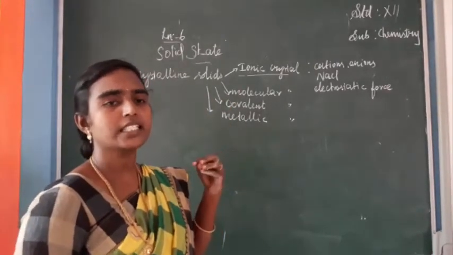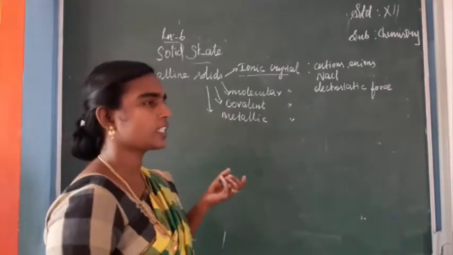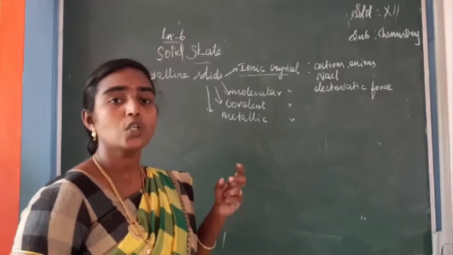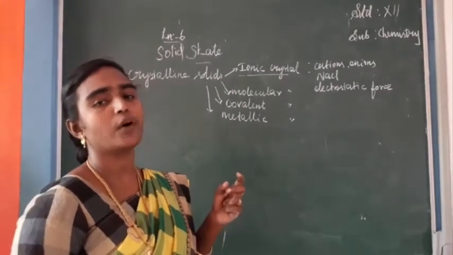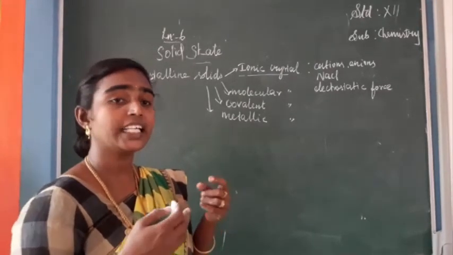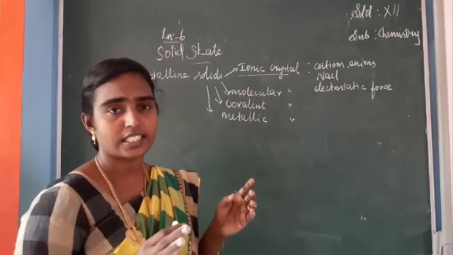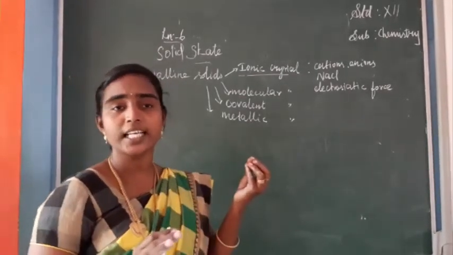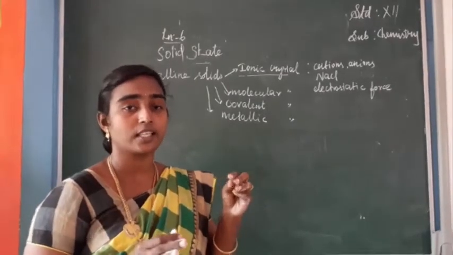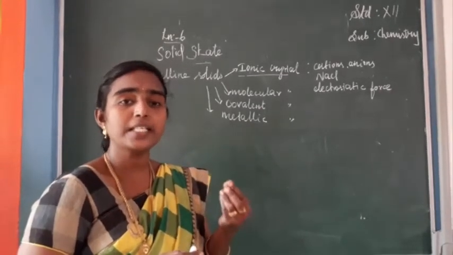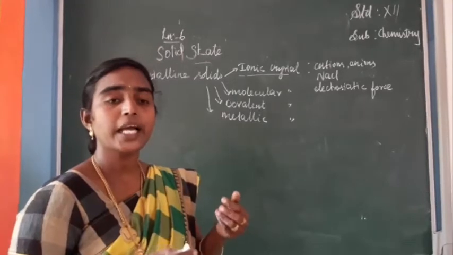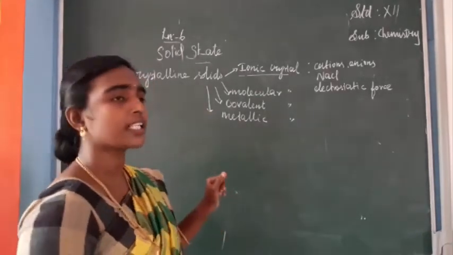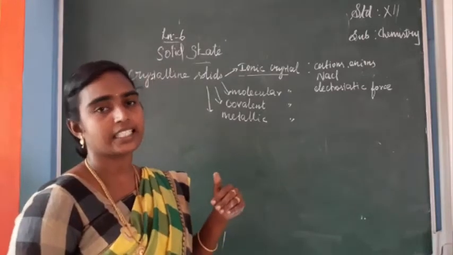Now we can see the properties of ionic crystals. They have a high melting point. They have a high boiling point, but they will not conduct electricity in the solid state. We know that sodium chloride is a salt, and it will not conduct electricity in the solid state, but it can exhibit electrical conductance by dissolving in water. So the aqueous form of these ionic crystals can conduct electricity.